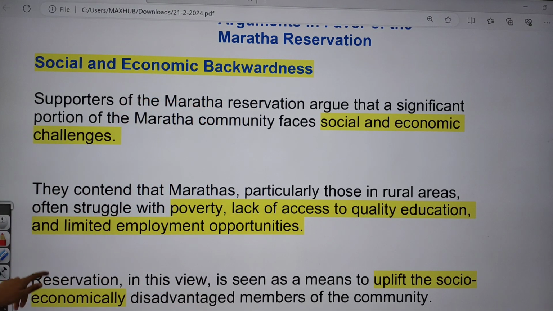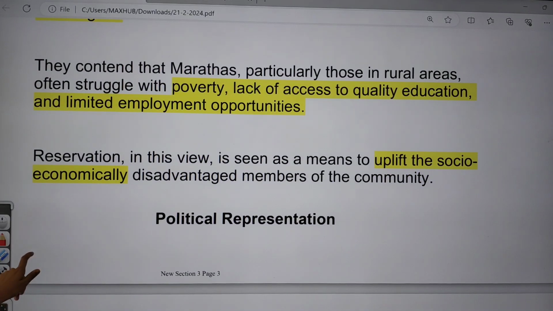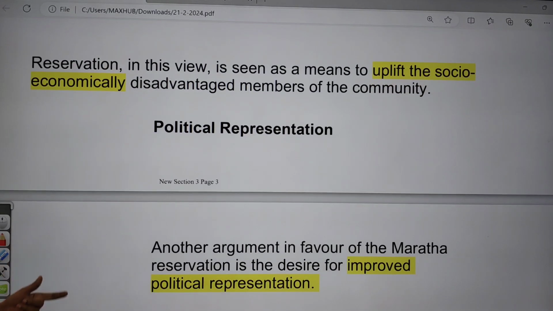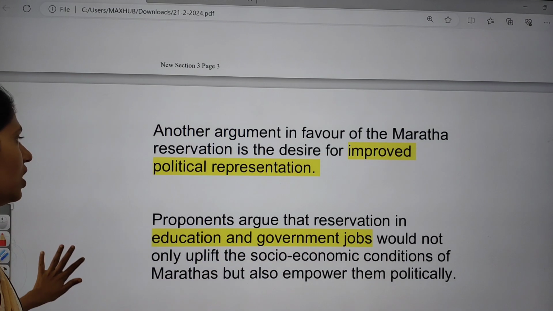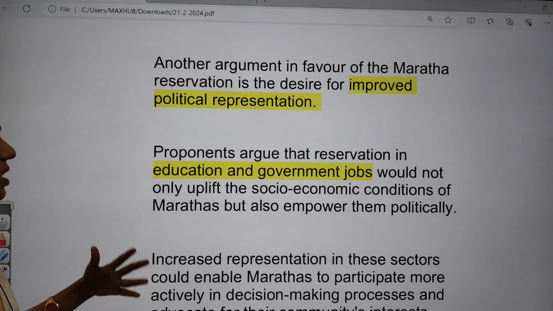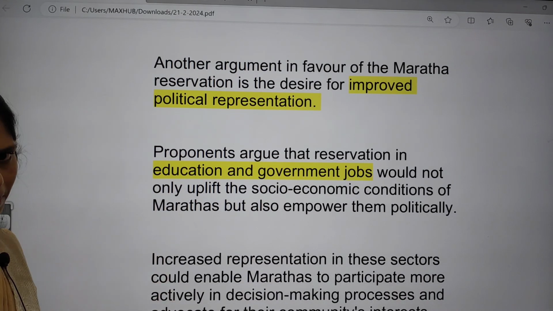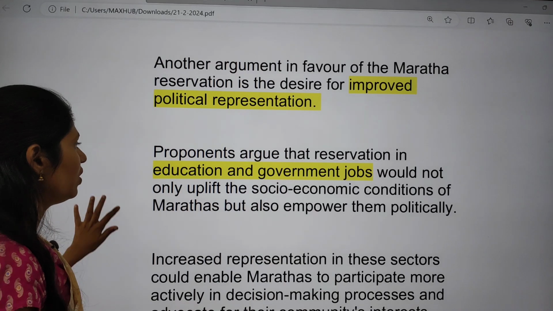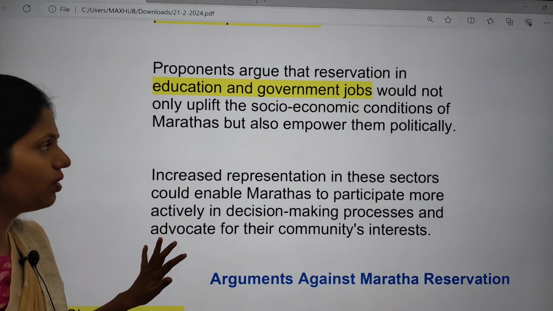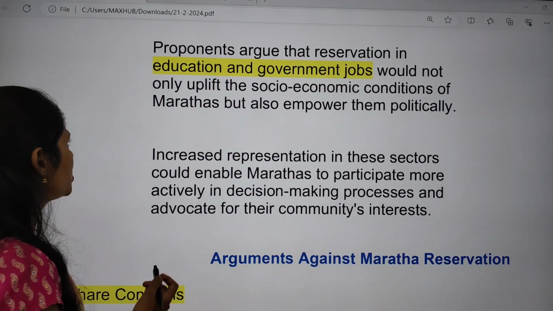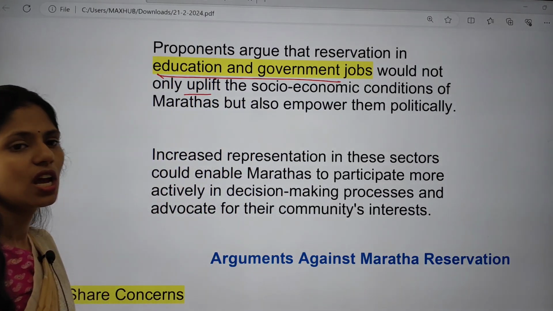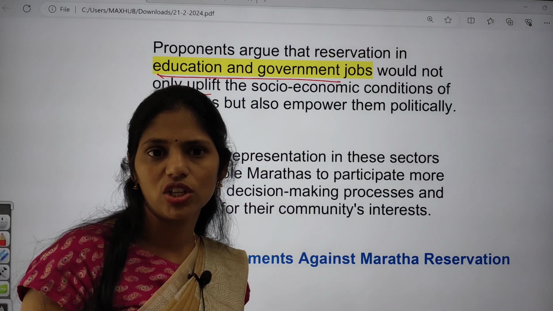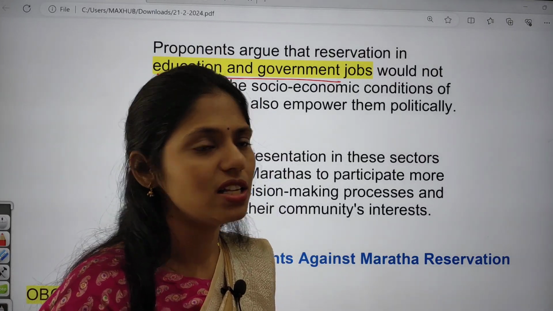Reservation in this view is seen as a means to uplift Marathas who are socially and economically disadvantaged. And if you're talking about political representation, Maratha reservation is helpful for improved political representation as well. Proponents say that education and government jobs would not only uplift the socio-economic conditions, but this reservation would also empower Marathas politically.